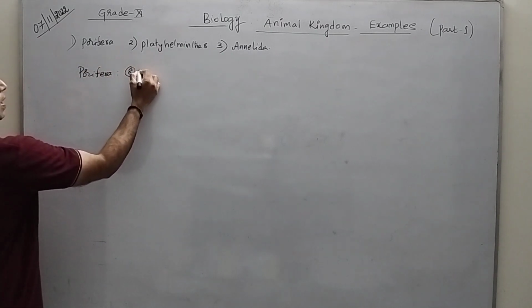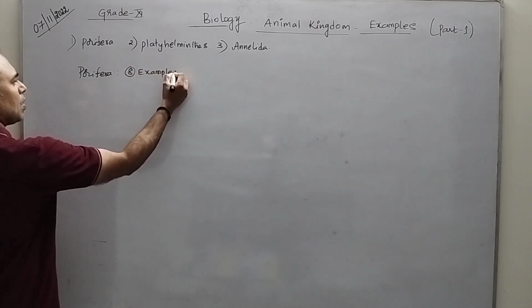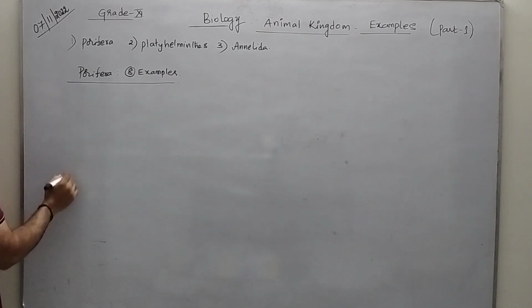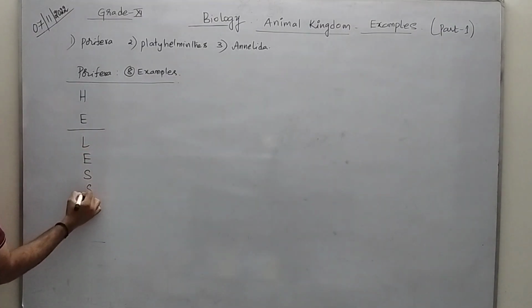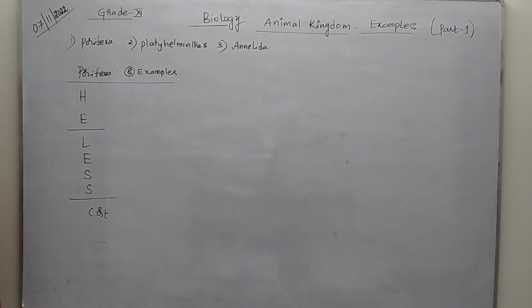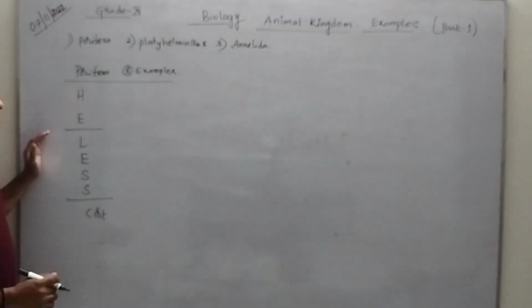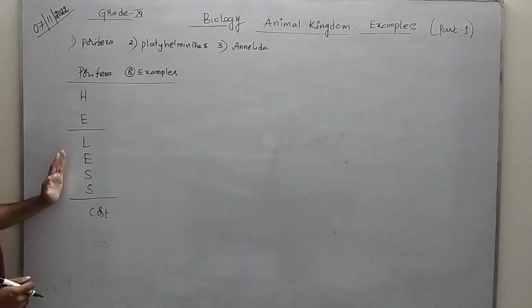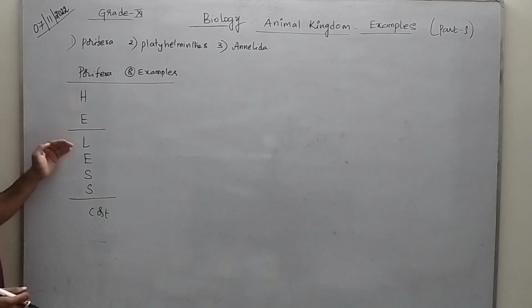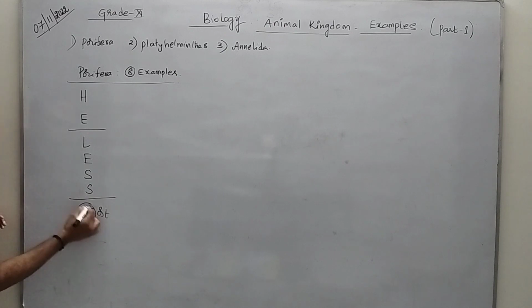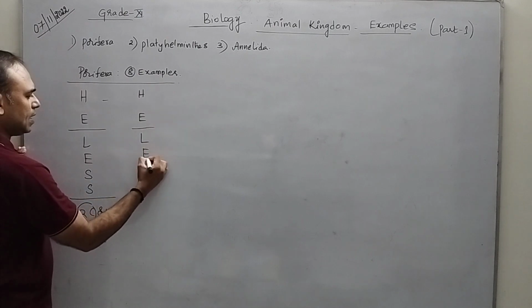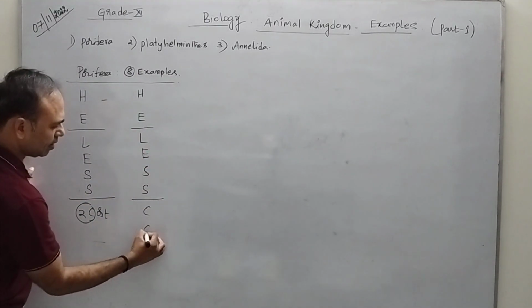Porifera has got 8 examples, and the mnemonic for Porifera is, see, let us imagine we are going to two shops. One person, we want to purchase an object, he says more cost. The other one, he says less cost. So you remember he says or he less cost, and then to say we have to take. On expanding we get HE, LE, SS and 2C.